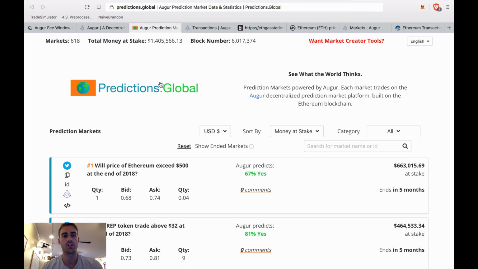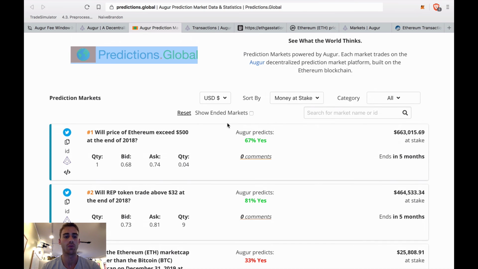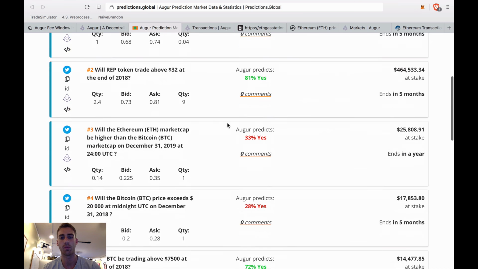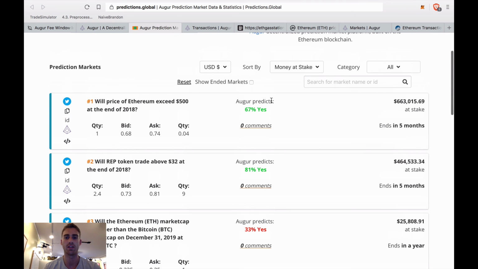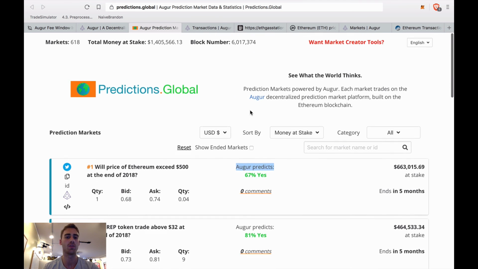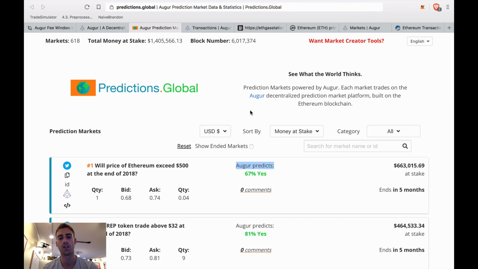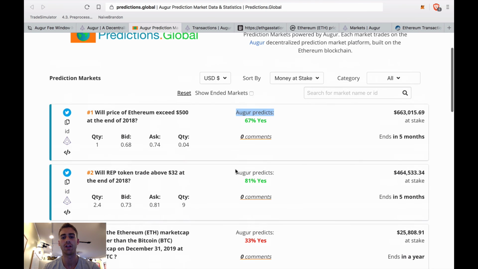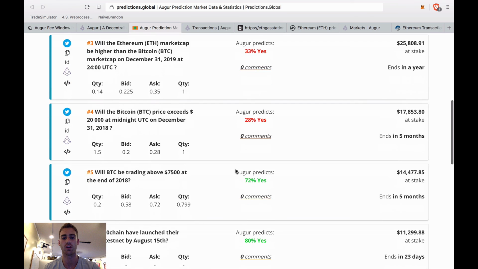A good website to check this out, you don't have to download the app. You can just go to predictions.global, and here it will list all of the available markets and what prediction they give. So imagine you're building an application. You can use this as an API to kind of gauge future events.